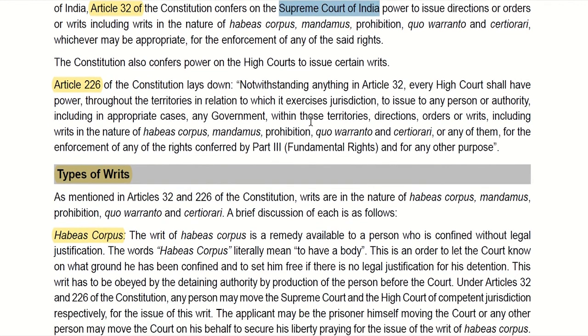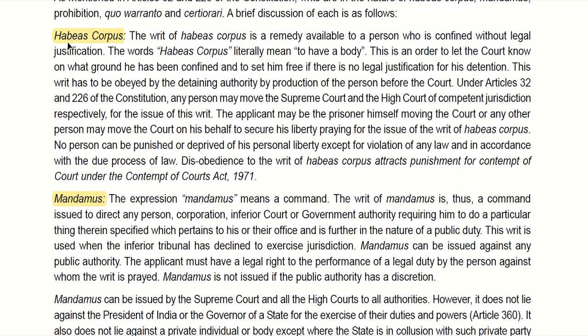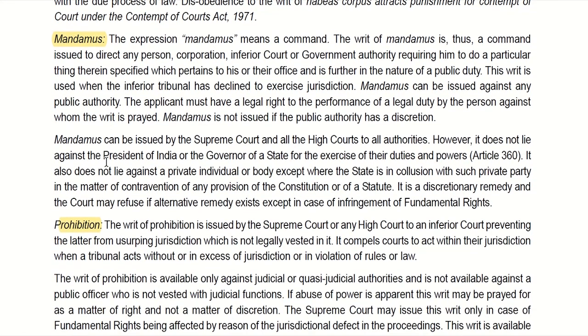So the first type of writ is the writ of habeas corpus. This writ is available to a person who is confined without any legal justification. The second kind of writ is the writ of mandamus. This writ is issued by the Supreme Court or High Court to any public authority who is abusing its power, ordering it to do its public duty properly.